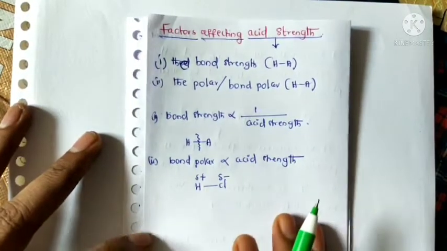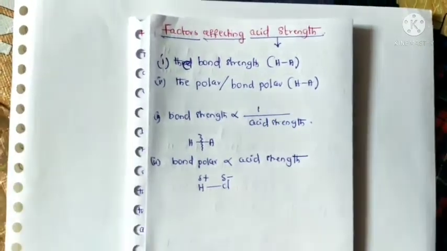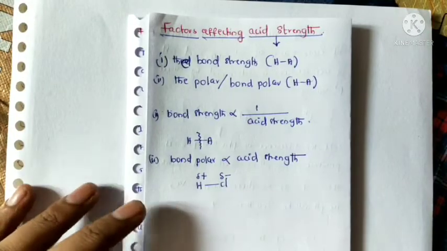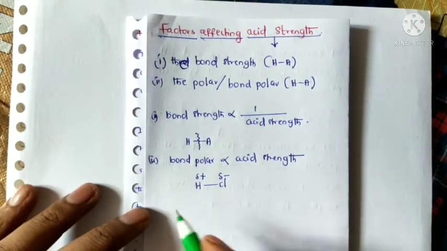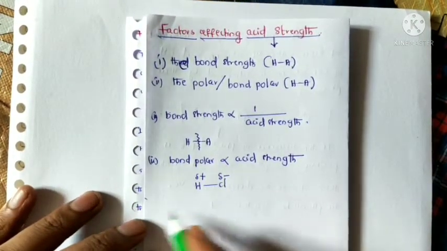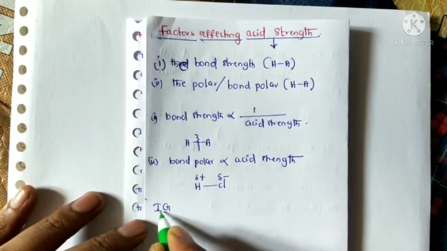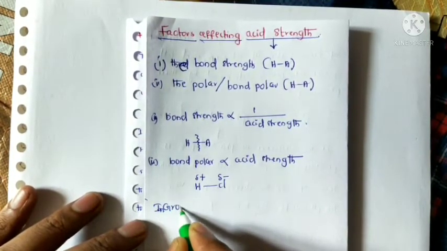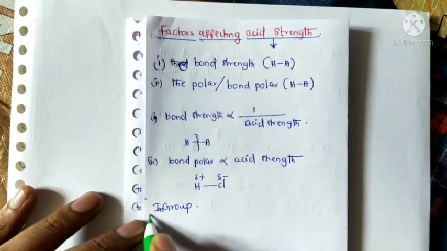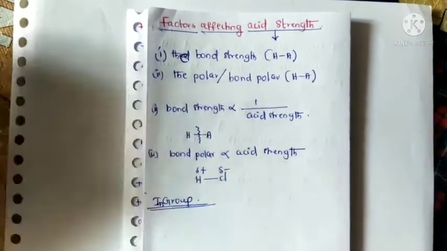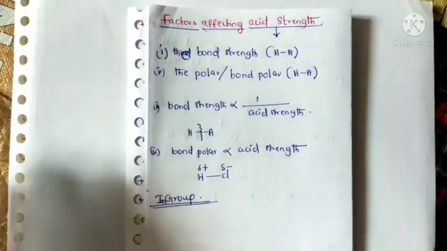Now we can see how groups and periods change the acid strength. First of all, in a group. Group means top to bottom in the periodic table.